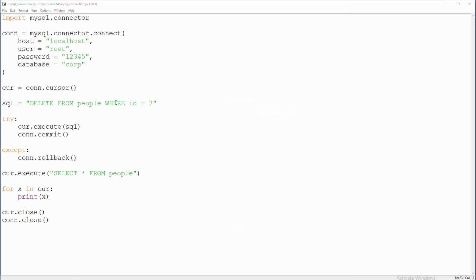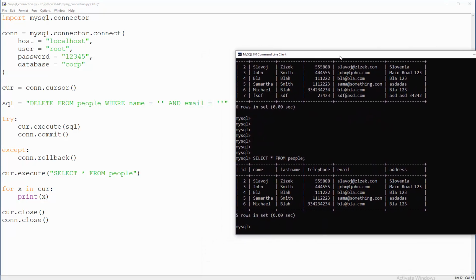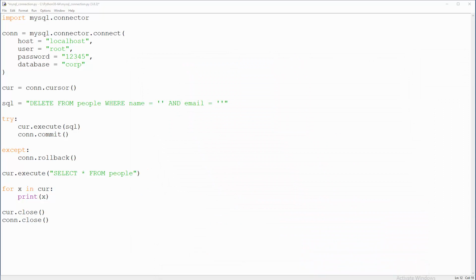Delete from people where name equals something and email equals something else. I'm going to try to remember this. So anyway, I'm going to delete Michael, who has blah blah as email. So hopefully I can remember this.